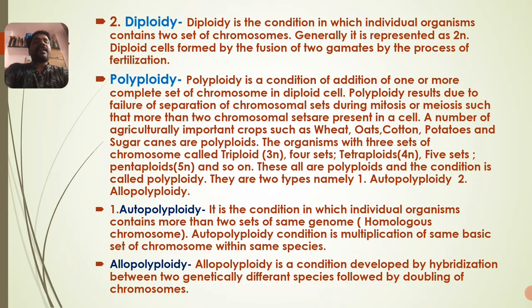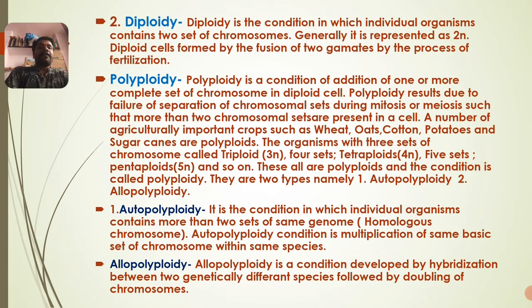Again, polyploidy is of two types: one is autopolyploidy and another one is allopolyploidy. Autopolyploidy is the condition in which individual organisms contain more than two sets of chromosomes that are the same, meaning more than two sets of the same genome. Those chromosomes are often called homologous chromosomes.